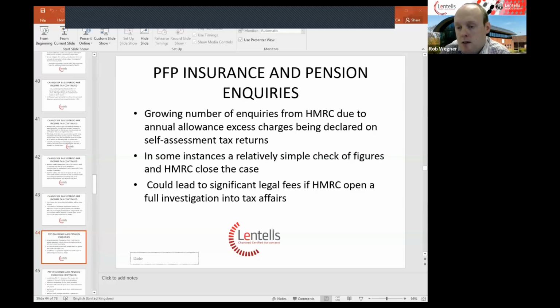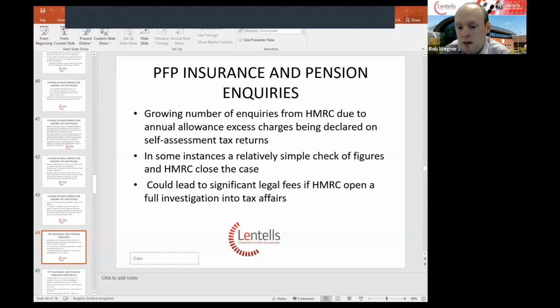And if scheme pays elections are being used for the NHS pension schemes to pay the additional tax liabilities arising, HMRC are opening up a number of inquiries, which is in addition to the standard inquiries that we would see in a normal year.